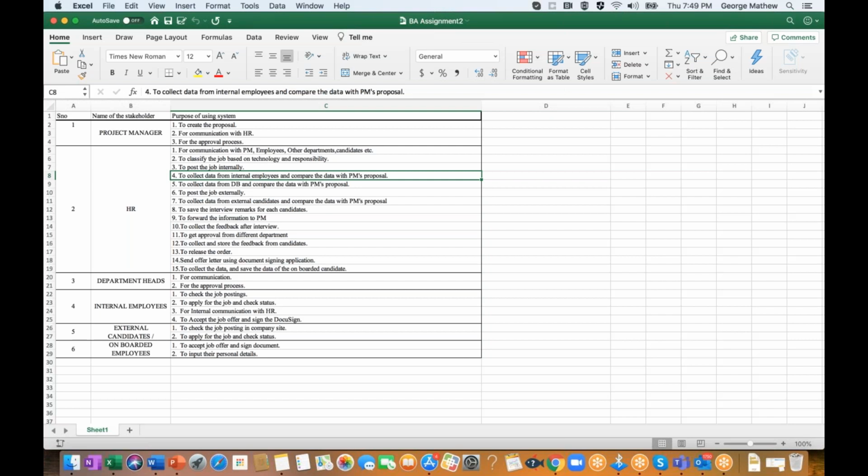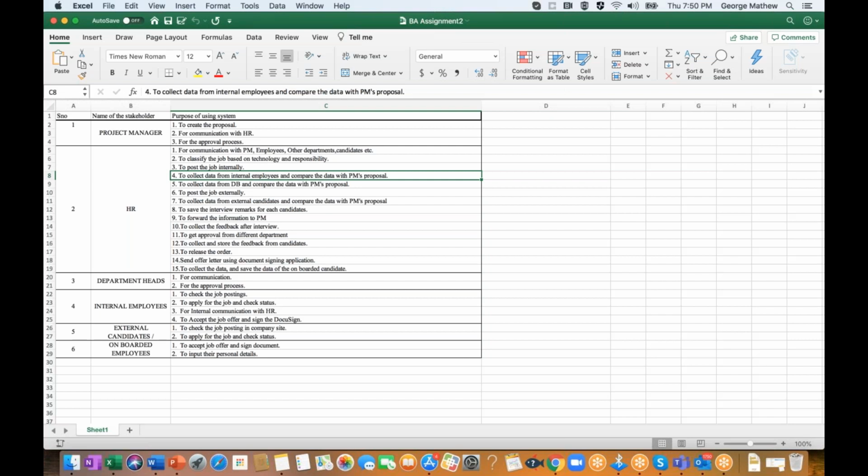For example, when HR submits the job posting internally, it is not that HR is talking to the employees. The moment the job posting is submitted, it should automatically trigger an email to all the employees within the organization. Is that clear? Automatically it should happen.